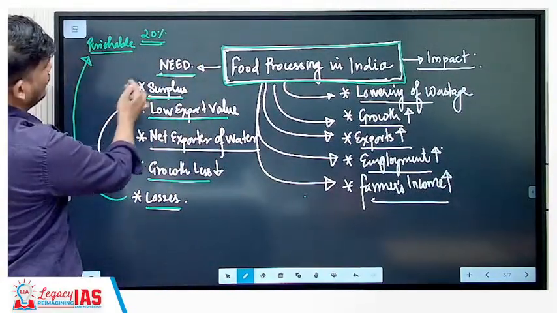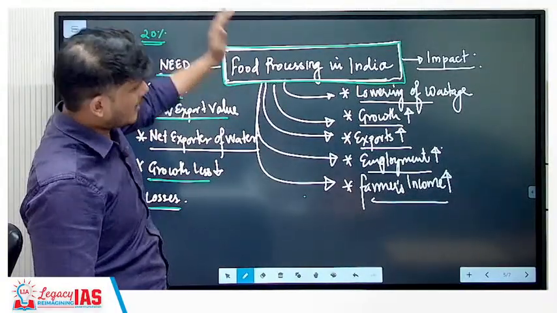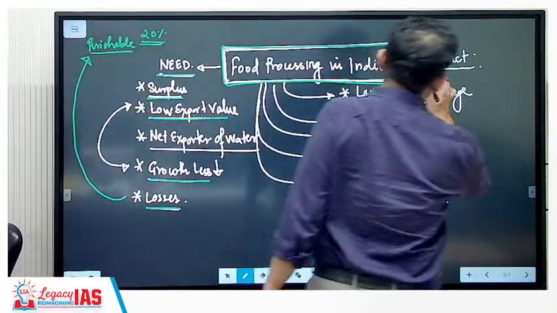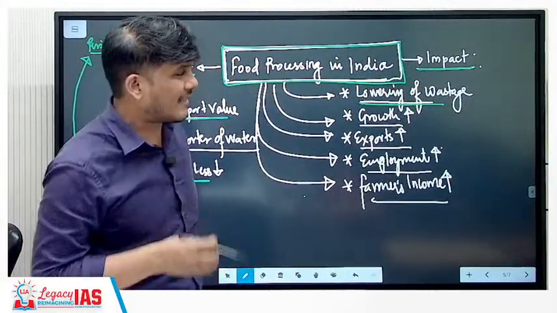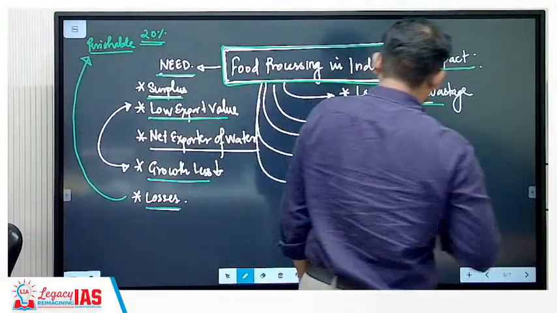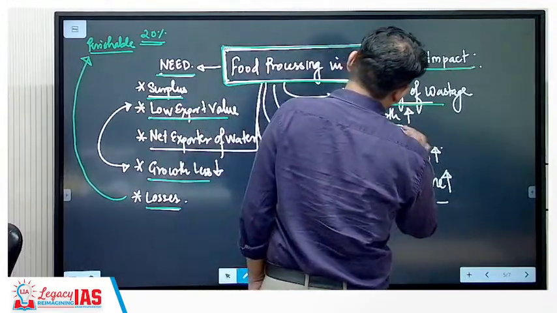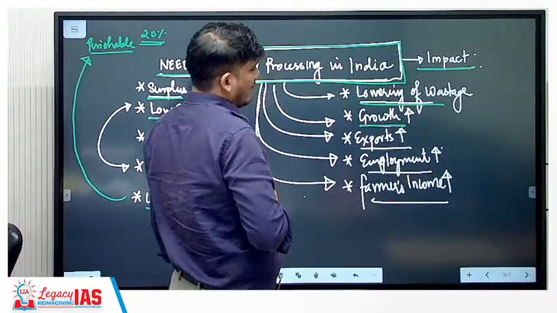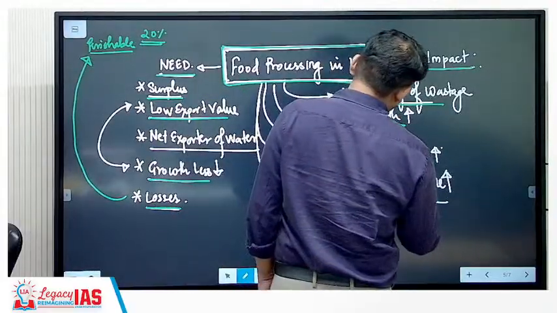The losses are also there. Because of all this, we need the food processing industry. If we have it, what is going to be the impact? The wastage will be lower. In fact, whatever is wasted can be utilized as well. When you are processing the goods, it will lead to an increase in growth. When production is high and you are producing more, it will lead to an increase in exports.